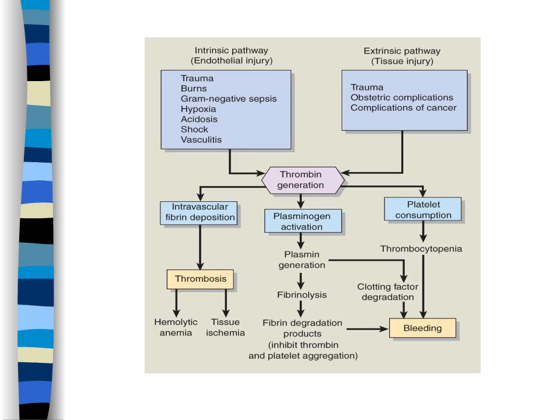There's also activation of plasminogen because we need to decrease the clotting that we're forming, so we have increased fibrinolysis causing bleeding at the same time. So what happens is that because there's all this clotting going on, mostly in the microvasculature, the clotting factors get used up. So now we have this fibrinolysis system occurring, which is causing bleeding throughout the body.